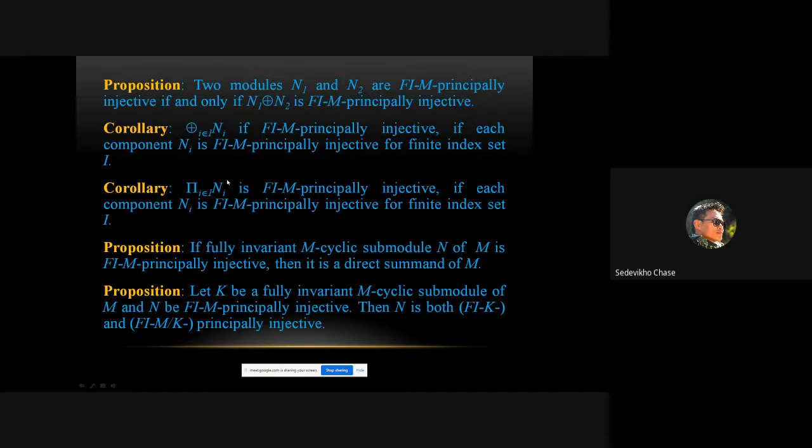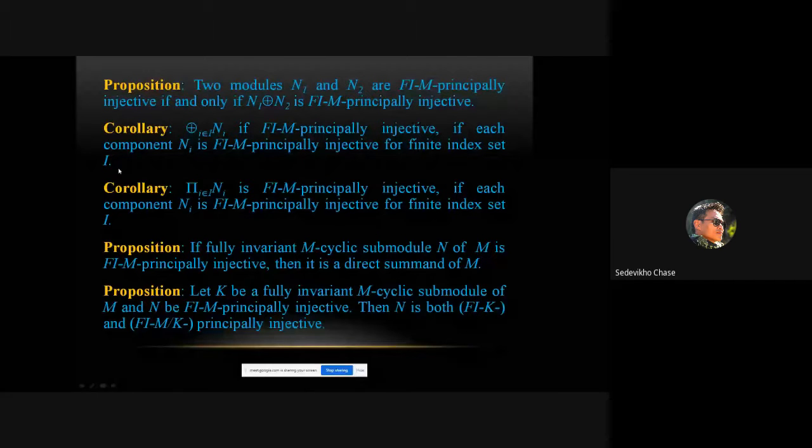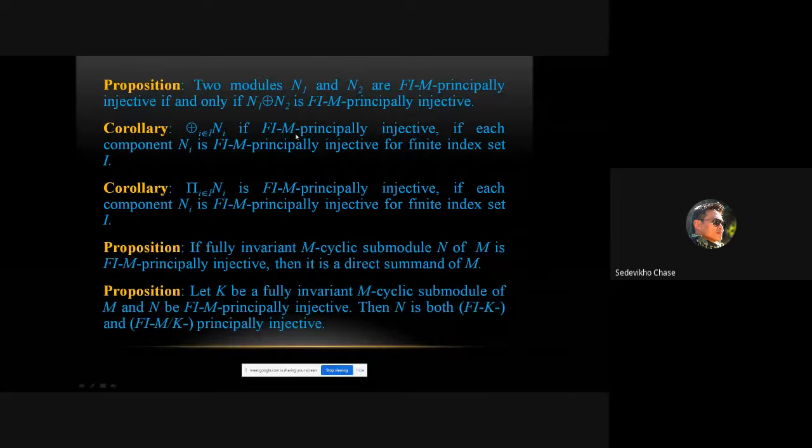The corollary stands true for a direct sum of modules Ni, where I is a finite index set: the direct sum is Fi M-principally injective if each component Ni is Fi M-principally injective. And so is the case with a finite product. And here, if a fully invariant M-cyclic submodule N of M is Fi M-principally injective, then it is a direct summand of M.